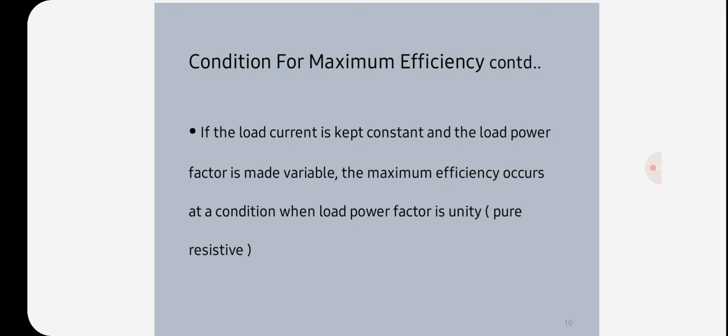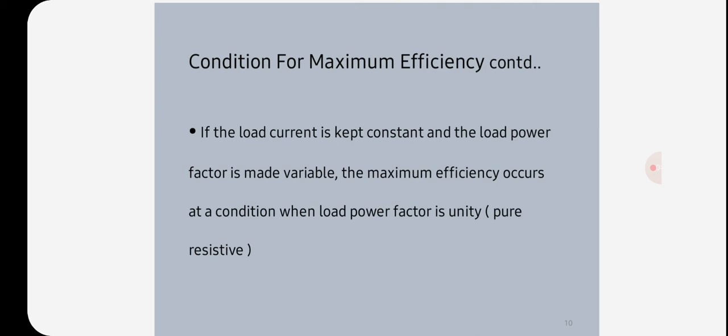Separation of core losses: there are two types of core losses, namely hysteresis loss and eddy current loss. Hysteresis loss WH is equal to KH B maximum power 1.6 F E watts. Eddy current loss We is equal to Ke maximum flux density square F square T square V watts.